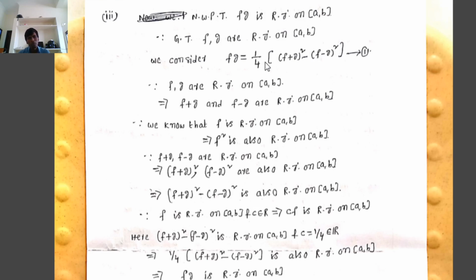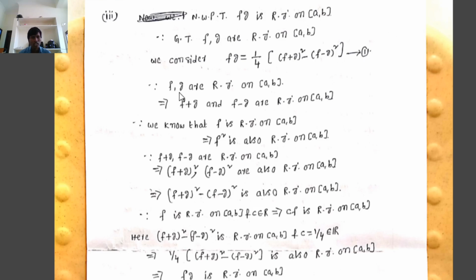Therefore, fg can be written as 1/4 times ((f plus g) squared minus (f minus g) squared). To show that fg is Riemann integrable on the closed interval [a, b], it is enough to show that 1/4 times ((f plus g) squared minus (f minus g) squared) is Riemann integrable on the closed interval [a, b].